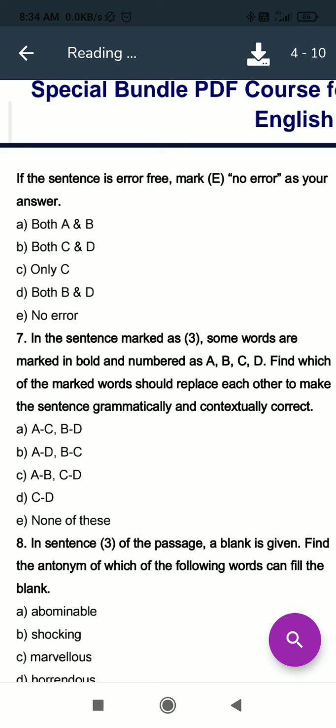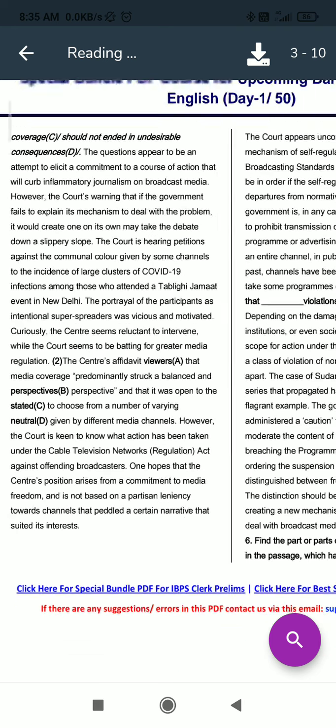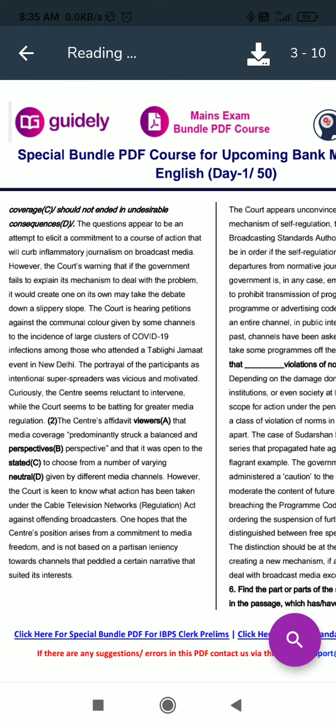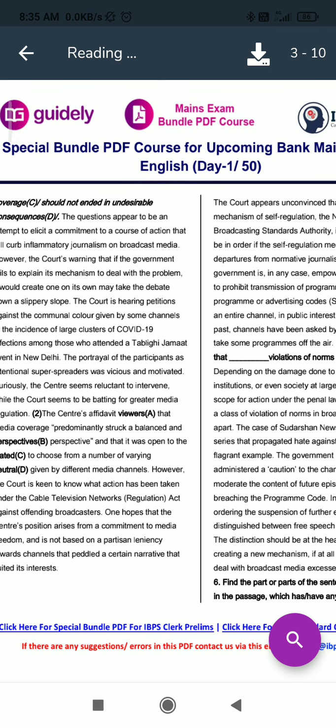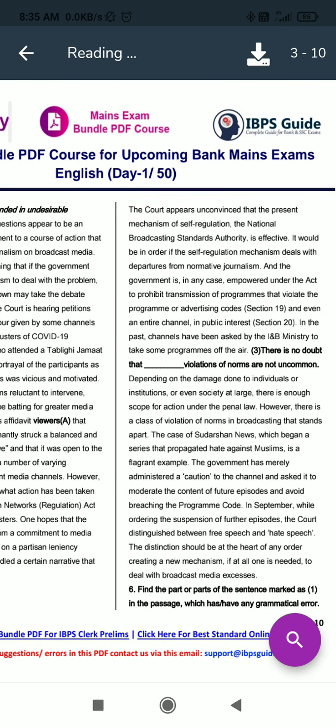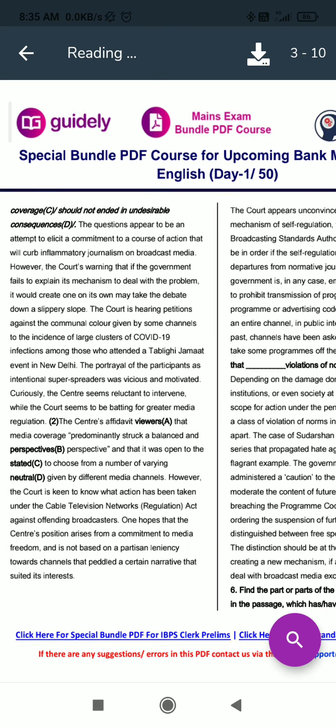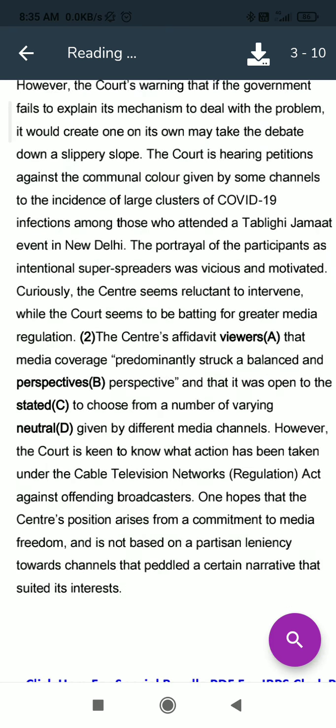Now we will move to the 7th question. In this question we have to replace the words with each other and make the correct sentence. Okay, so we have to go to statement number 2, and here the question of word swap is given.